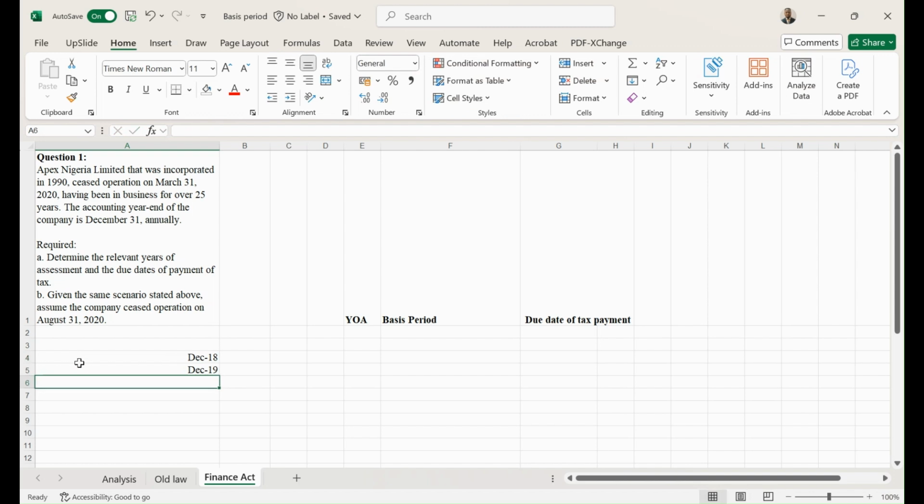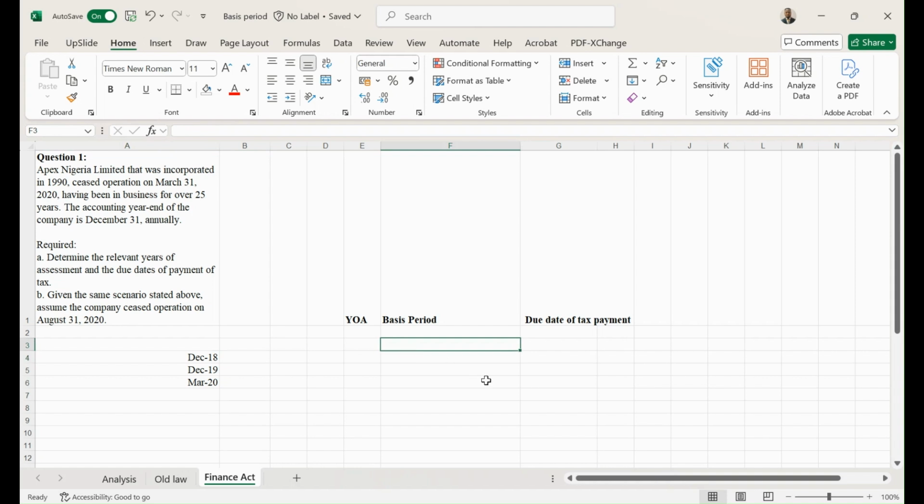Then the company ceased operation in March 2020, not up to December 2020. So we have March 2020. That was when the company ceased operation. So if I have this like this, how am I going to have my basis period and due date of payment of tax? So for example, the basis period for this financial period before cessation is going to be obviously on a preceding year basis.